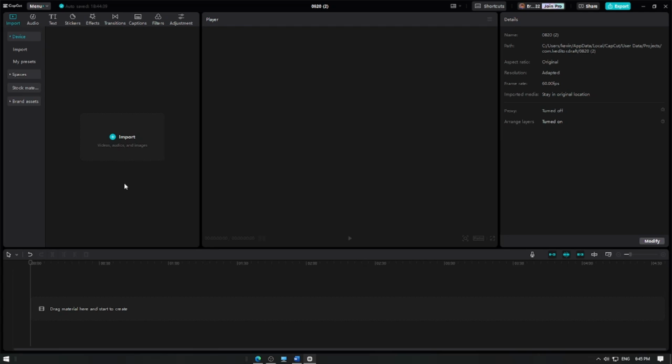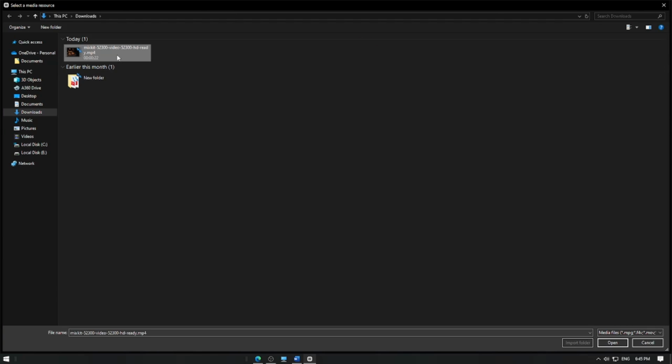In this video, I'm going to show you how to use the sound library in CapCut. Let's get started. First, open CapCut and create a new project. Import the video clip you want to edit and add it to the track.